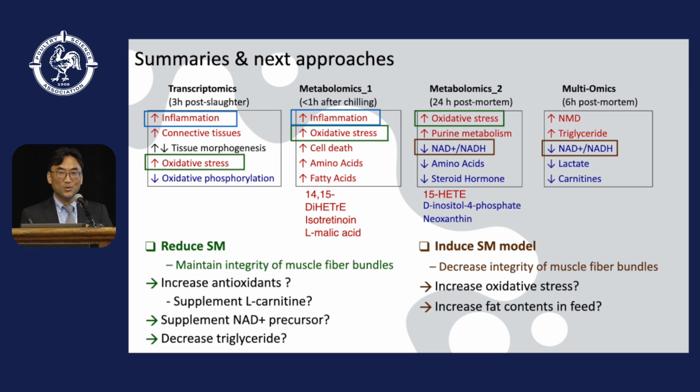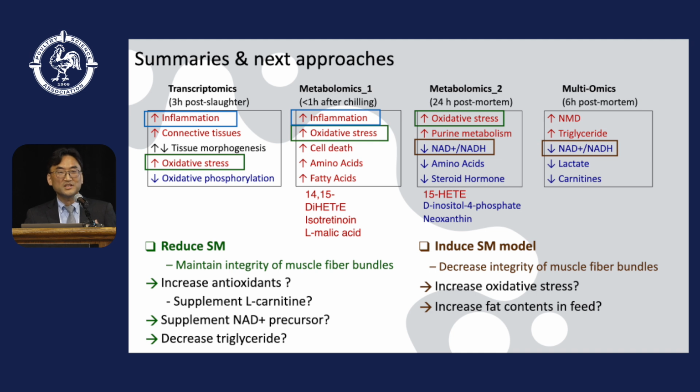We cannot say all these things could be causes, but if we can prevent these metabolic changes in the chicken breast muscle and the chicken physiological condition, this kind of metabolic disease and spaghetti meat incidence rates could be decreased. That's my suggestion there. And decreasing triglyceride is one of the approaches to reduce the spaghetti meat incidence rate. How about the opposite way?